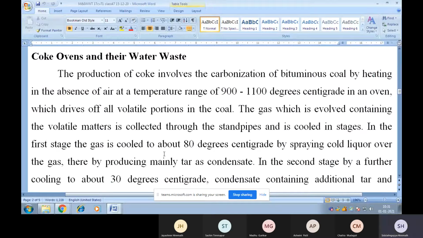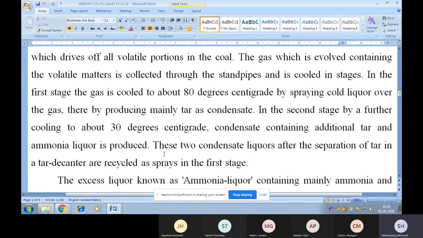The gas which is evolved, containing the volatile matter, is collected through standpipes and is cooled in stages. In the first stage, the gas is cooled to about 80 degrees centigrade by spraying cold liquor over the gas, thereby producing mainly tar as condensate.